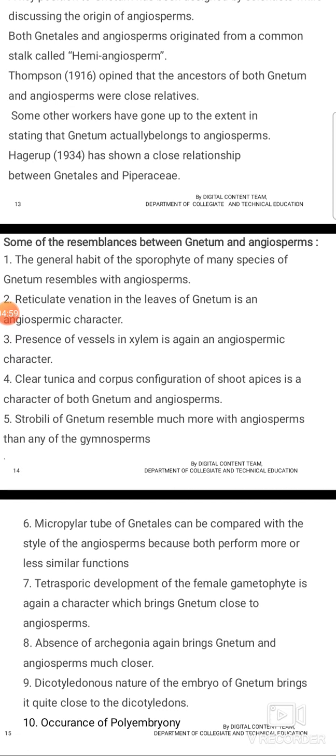The micropylar tube of Gnetum can be compared with the style of angiosperms because both perform more or less similar functions. The tetrasporic development of female gametophyte is again a character which brings Gnetum close to angiosperms. Absence of archegonia again brings Gnetum and angiosperms much closer. Dicotyledonous nature of embryo of Gnetum brings it quite close to dicotyledons, and occurrence of polyembryony.